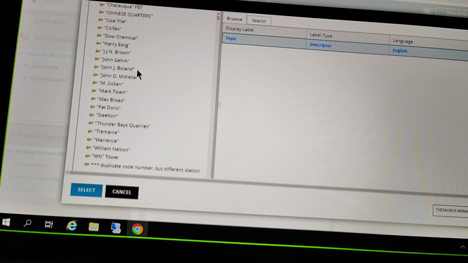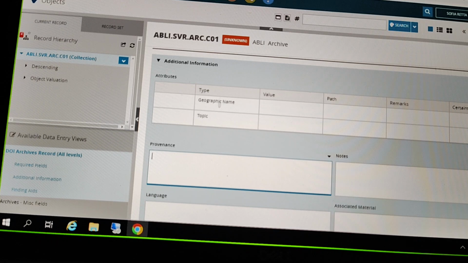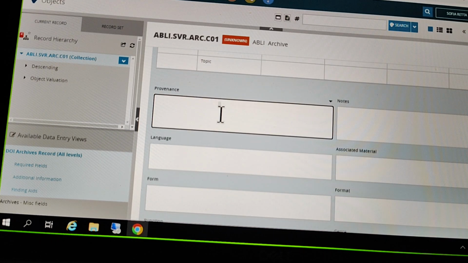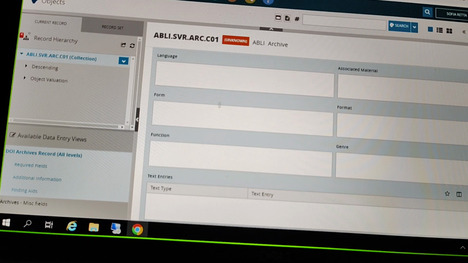A lot of individual names here. Okay. And of course, these free text fields that we mentioned, pretty easy to use. Just click in and start typing.